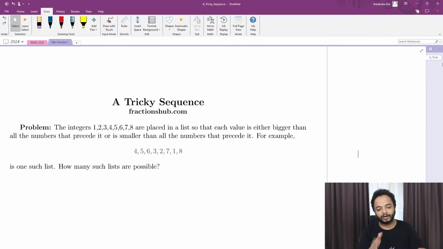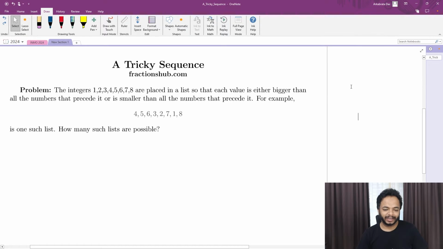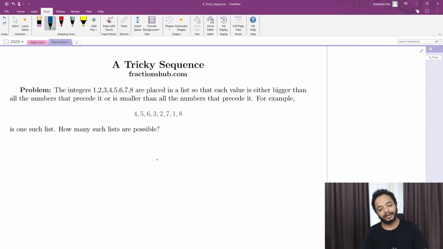So 7, before that all are smaller than 7, okay. So now the question is, how can we approach this? The approach is pretty simple. It's a one line solution. Those who want to try it out, don't pause the video and try it out, and then look at the solution, okay.